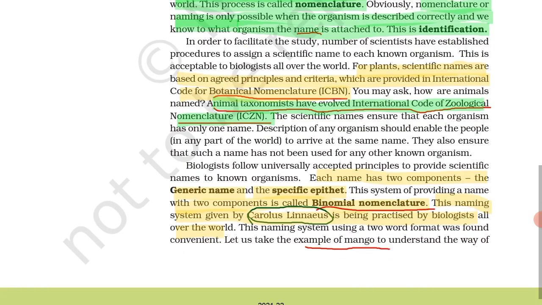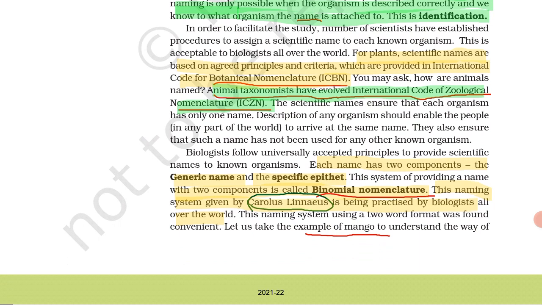Next, each name has two components. Listen carefully: the generic name and the specific epithet.